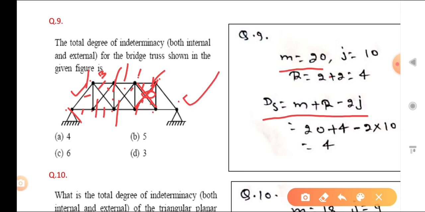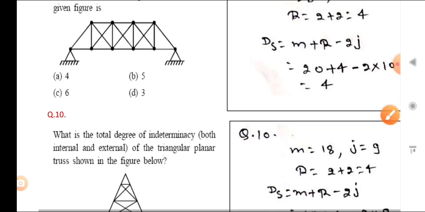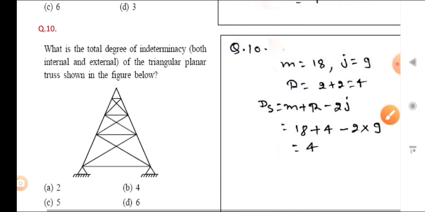And what is R? R is equal to 2 and 2, that is pin joints. So now you can put in all the values. M is 20, R is 4, and 2J is 2 times 10, so that is equal to 4. So your answer is A. Okay, now you can see the next question.